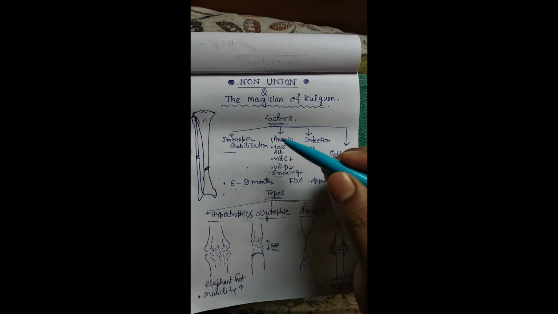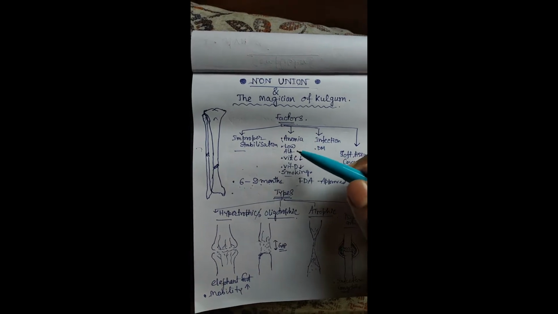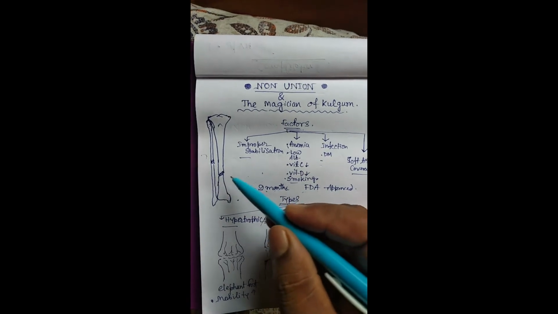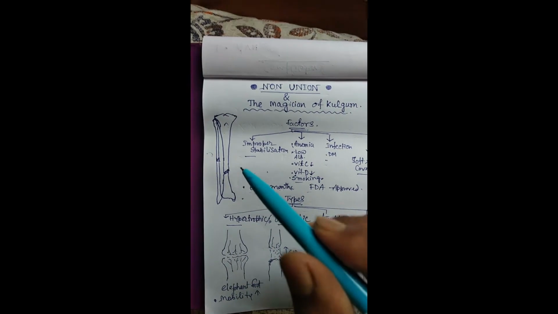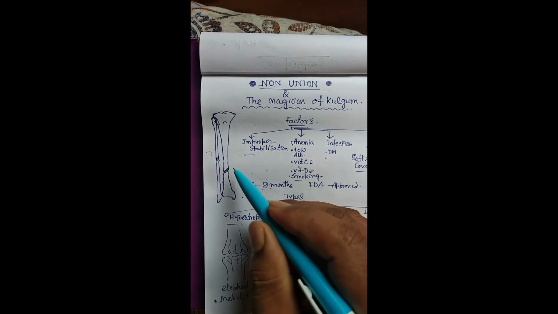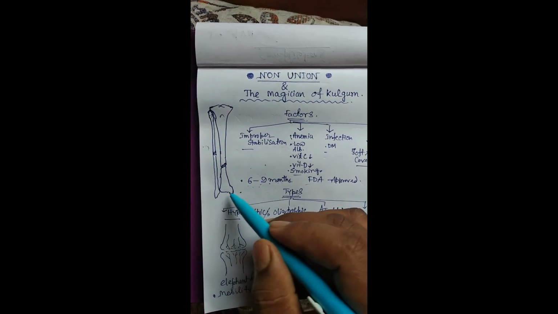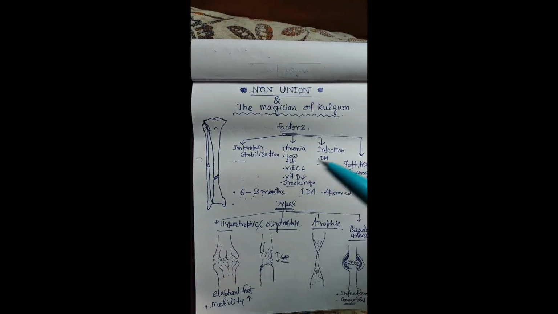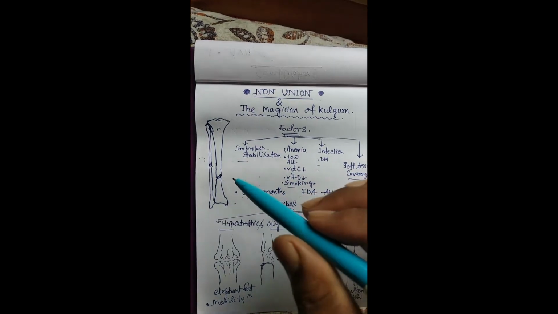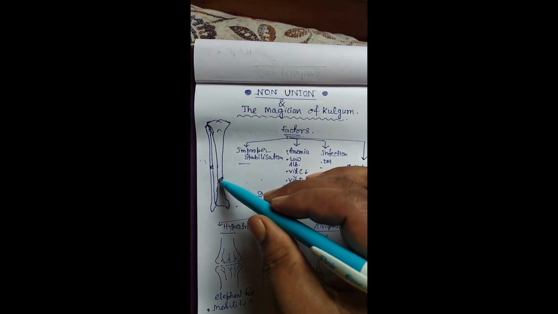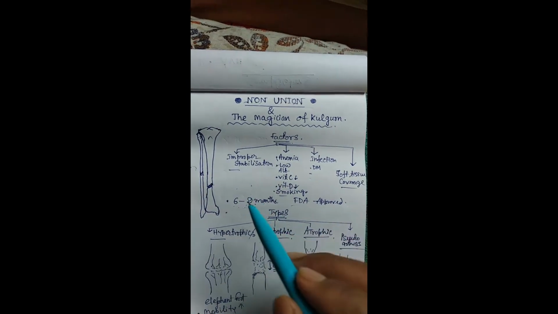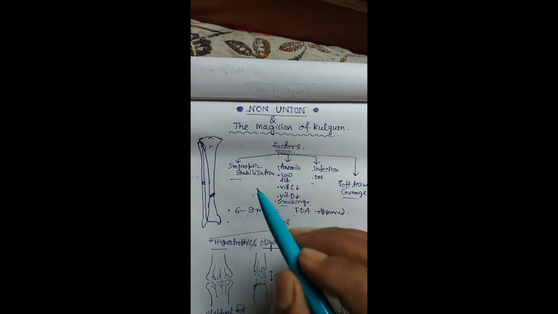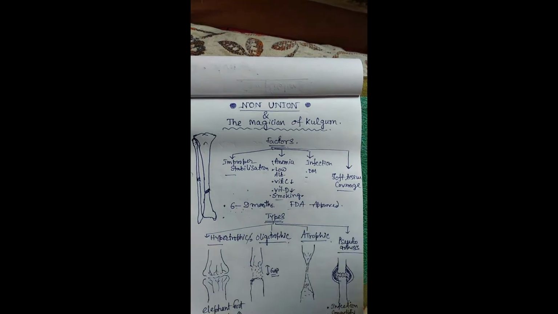Now, clinically, there will be frank movement which will be painless, and sometimes there will be a palpable gap. So that will be called non-union, and that movement will be in an abnormal position. Suppose joint movement is normal, but above the joint if there is any movement, that is called abnormal painless mobility, and there is a palpable gap at the fracture site after 6 to 9 months of duration. If there is no clinical or radiological sign of union, that will be stamped as non-union.